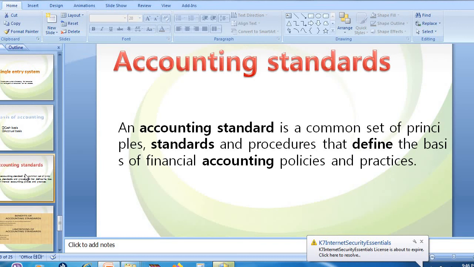The historical cost or the acquiring cost. So that needs to be represented. So this is about accounting standard.